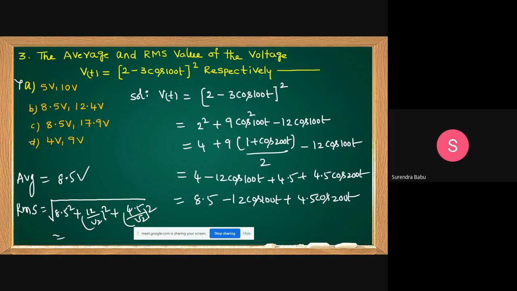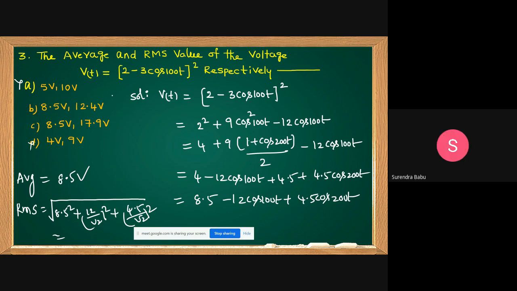A is not the answer, D is not the answer. Either B or C. 8.5 square plus 12 by root 2 whole square plus 4.5 by root 2 whole square. How much can we expect? 12.4 volts, sir.